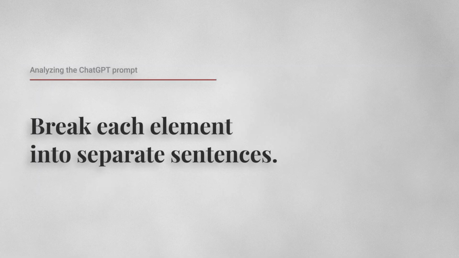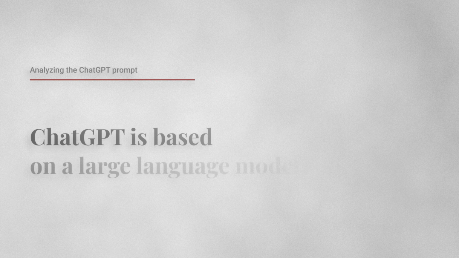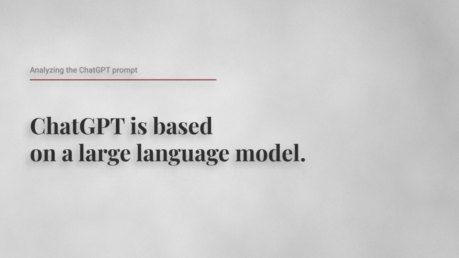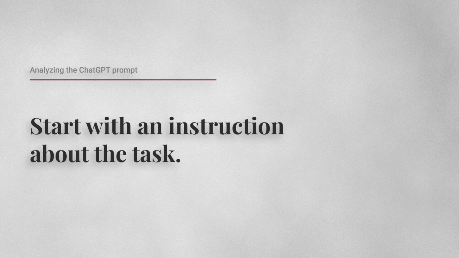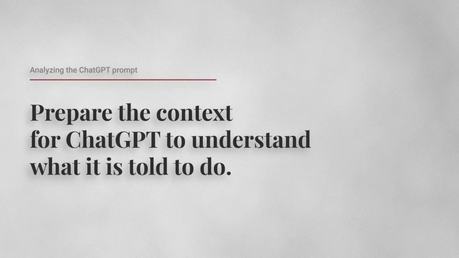There are 8 elements to the prompt. Each element is a sentence in the prompt. Always keep in mind that ChatGPT is based on a large language model. Words and syntax are important in guiding the output of ChatGPT. Start with instructing ChatGPT about the task. This prepares the context for ChatGPT to understand what it is about to be told to do.